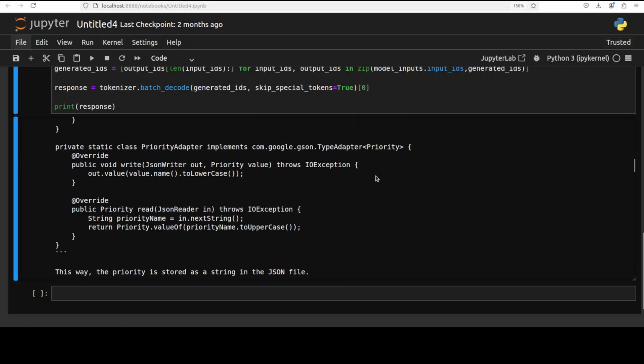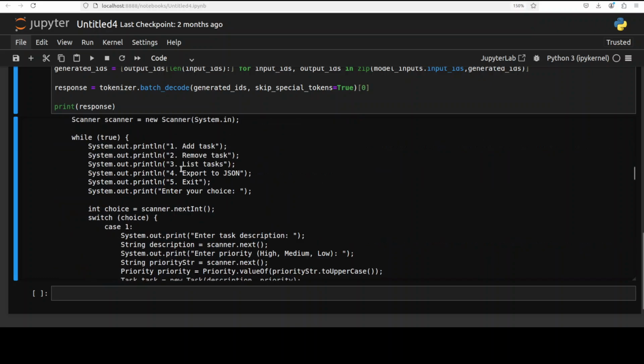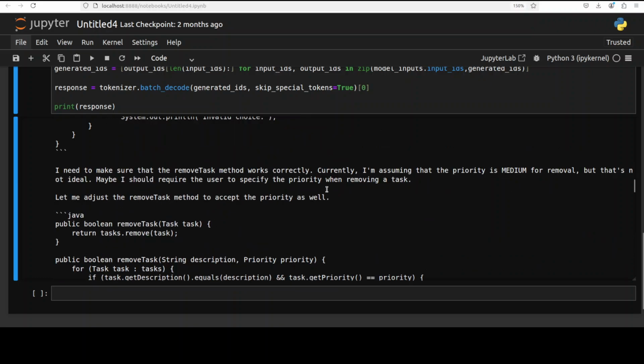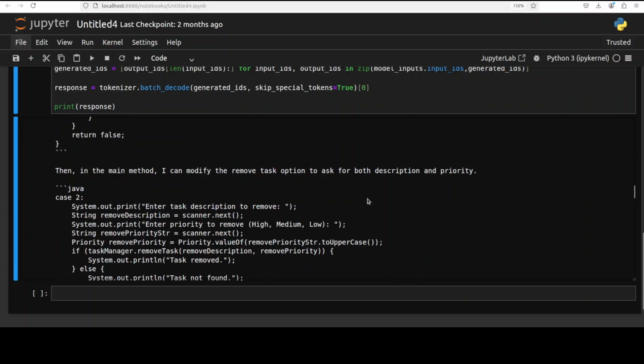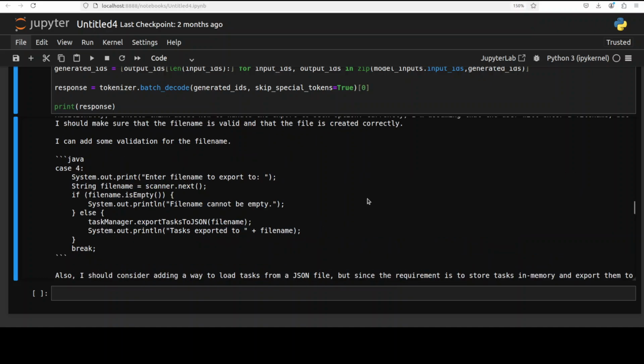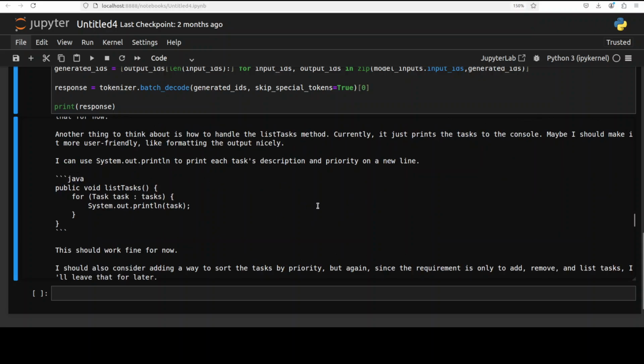Looks really good. High quality coding. So the main method is being created. Then it is just checking its own creation, making the changes. Very nice. It could be a real coding assistant, really.